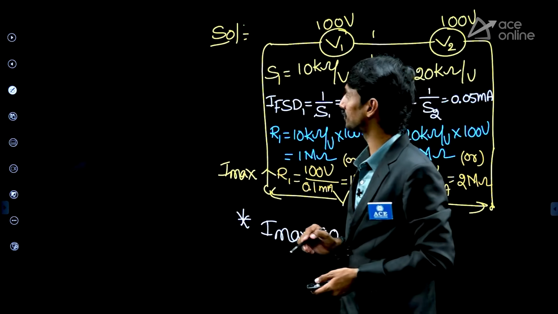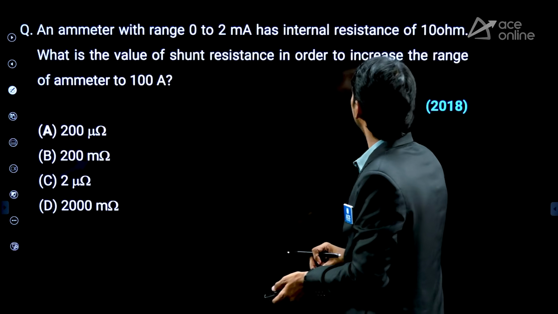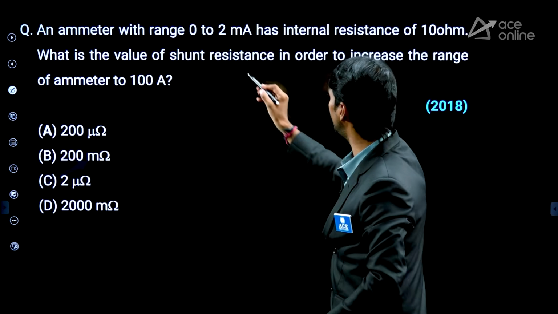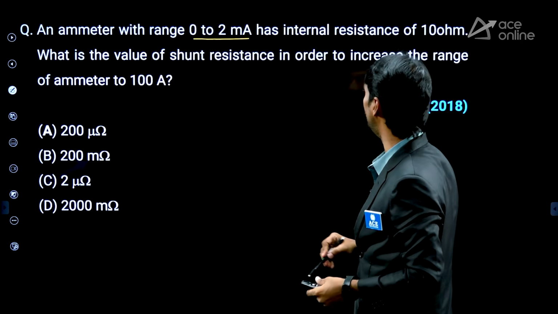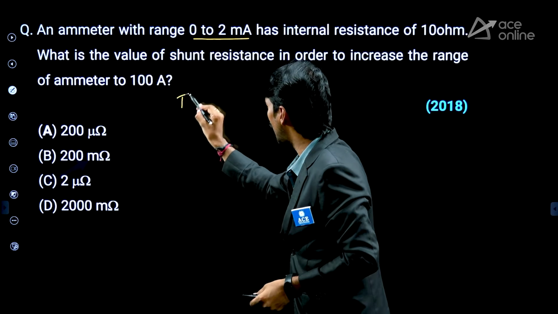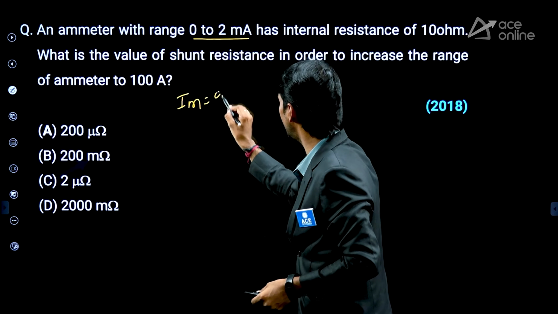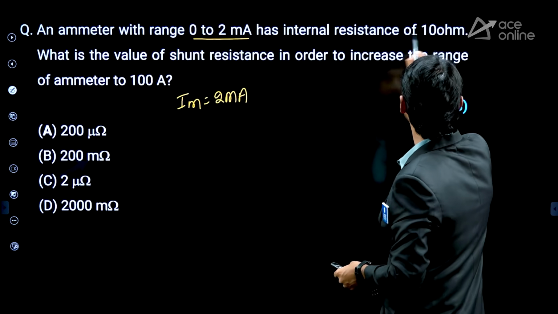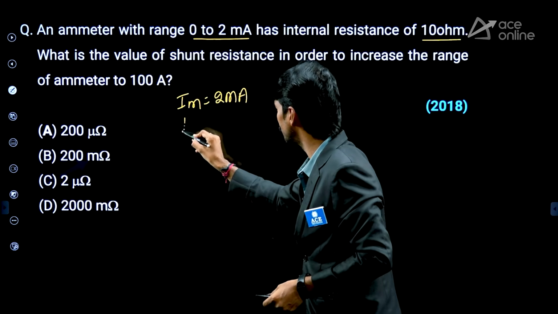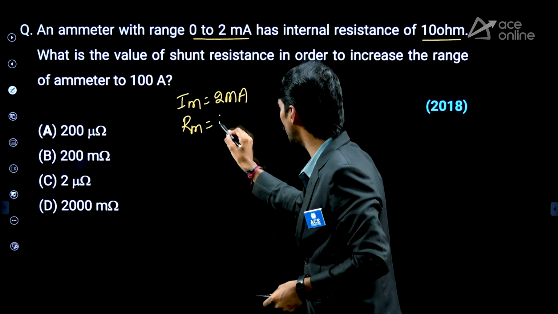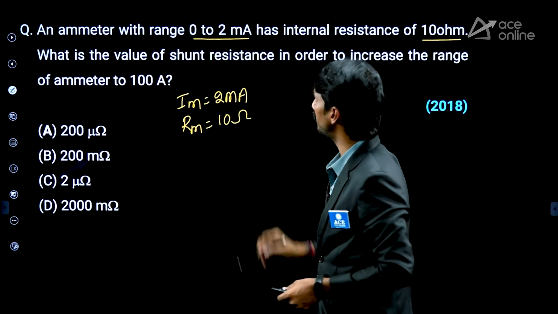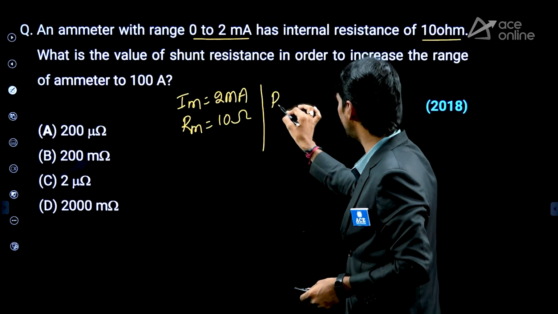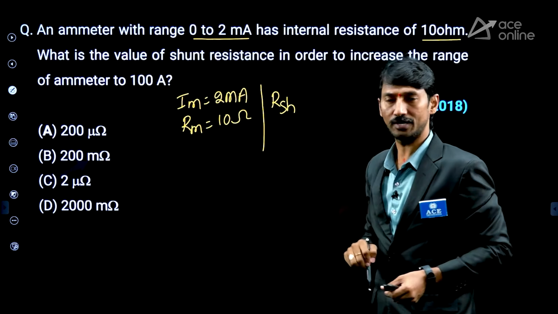Right? Next question. Here, it is also very small thing. The question is an ammeter with a range of 0 to 2 milliampere. So therefore, IM is given as 2 milliampere. Internal resistance of 10 ohm. So Rm is equal to 10 ohm. What is the value of shunt resistance required? So what they are asking? Rsh they are asking. Okay.